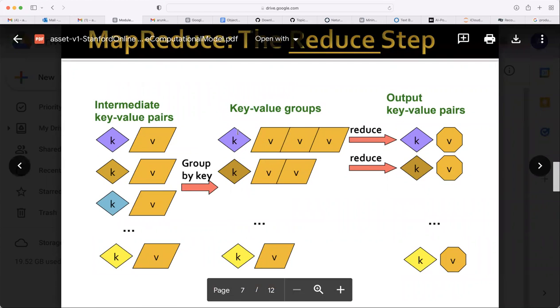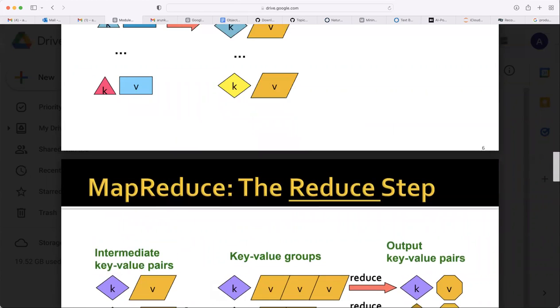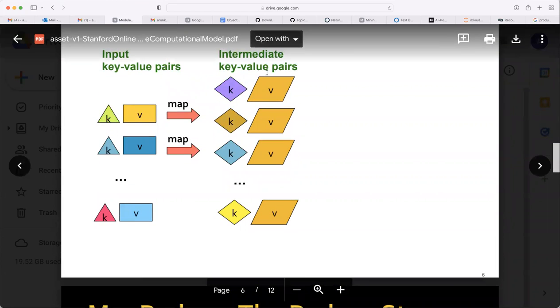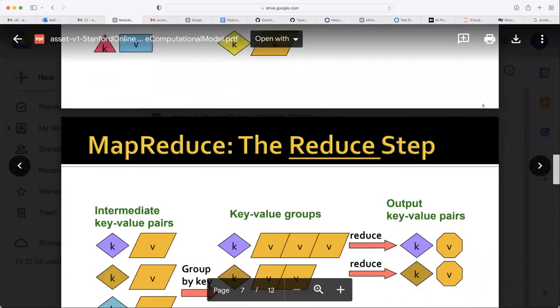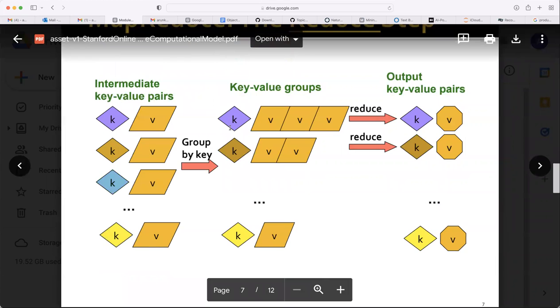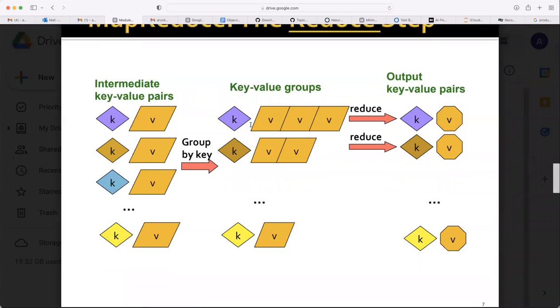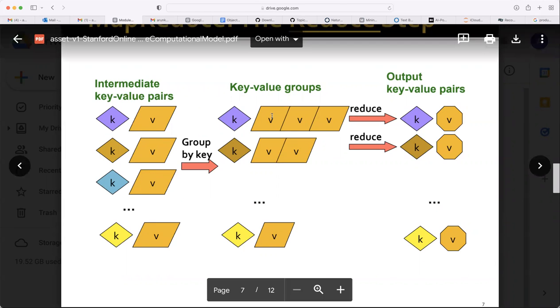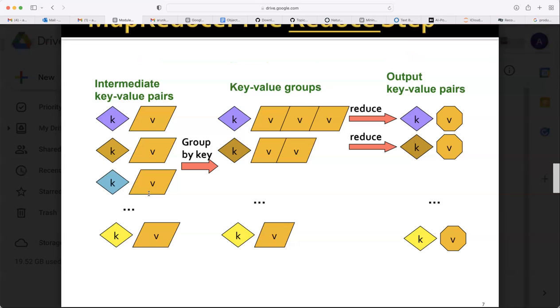As I told you, the sort and shuffle is happening on the intermediate key value pairs. Once it sorts all keys and values based on key sorting, all those pairs which have the same key will come into one place. All those key value pairs which have the same key will be sent to one reducer node. The first V is how many times it appeared in the first chunk, the second V is how many times it appeared in the second chunk, the third V is how many times it appeared in the third chunk. So in total, how many times it appeared is nothing but adding V plus V plus V.